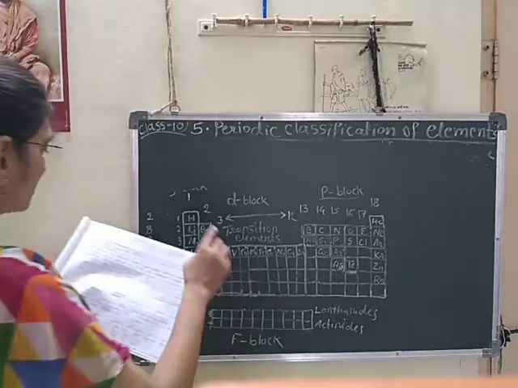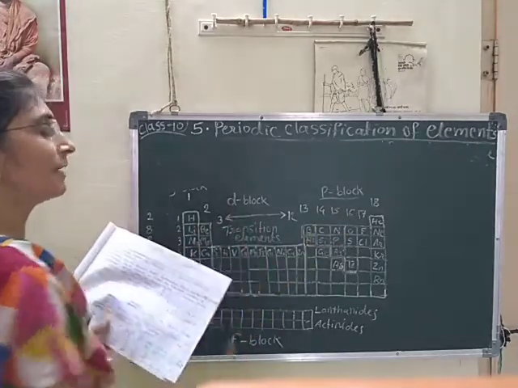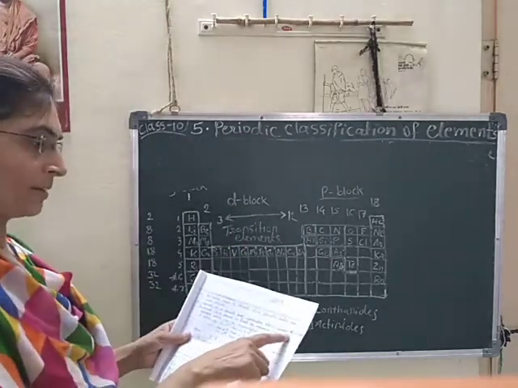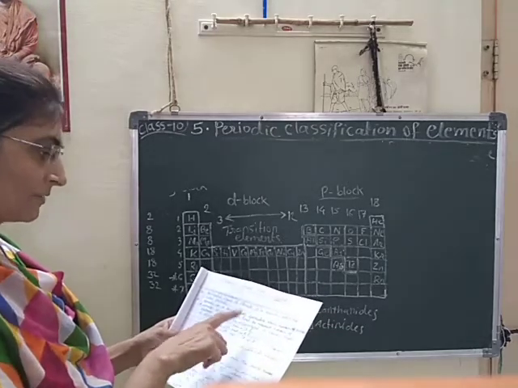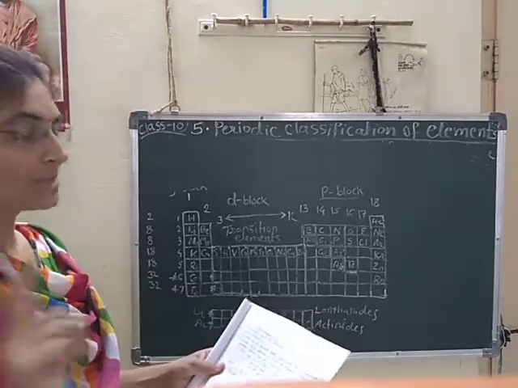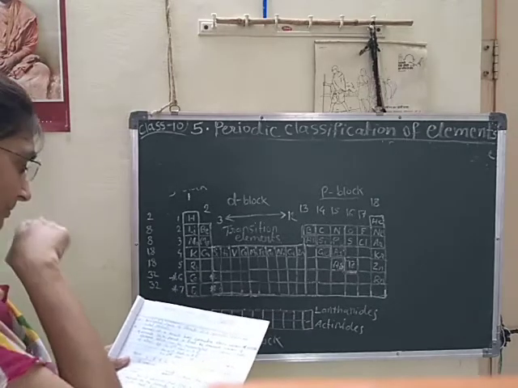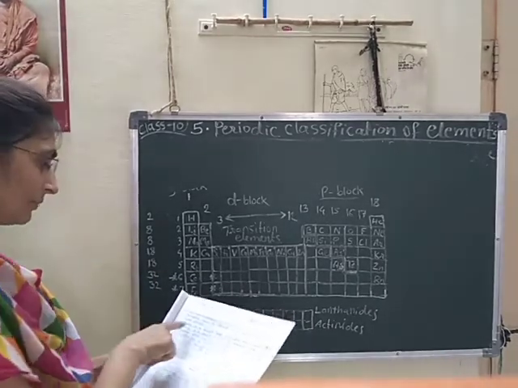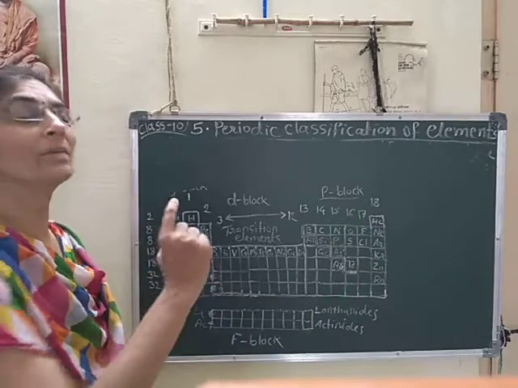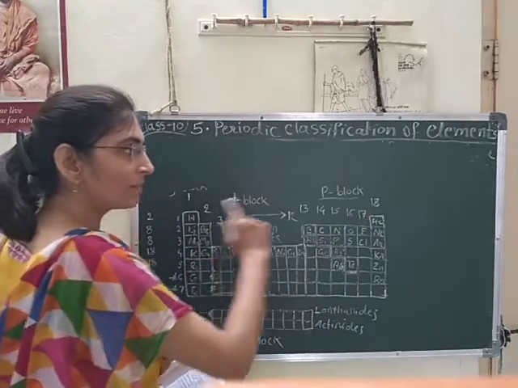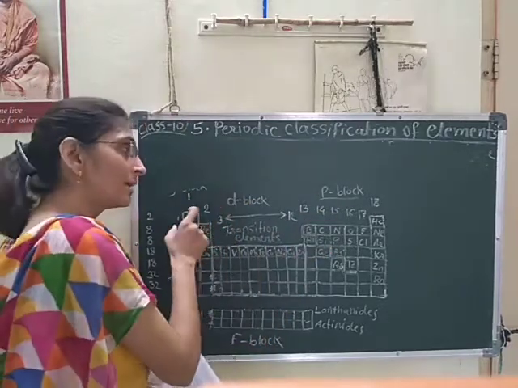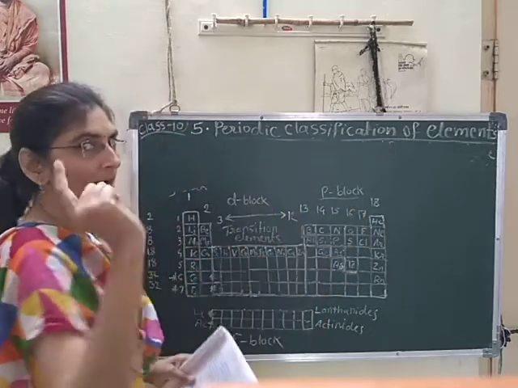Horizontal rows of elements in the periodic table are called periods, that we know very well. Then, elements in a period have consecutive atomic numbers. The number of elements in a period is fixed by the maximum number of electrons which can be accommodated in various shells. For example, hydrogen has atomic number 1, helium has 2. These are consecutive, in increasing order, that we know very well.